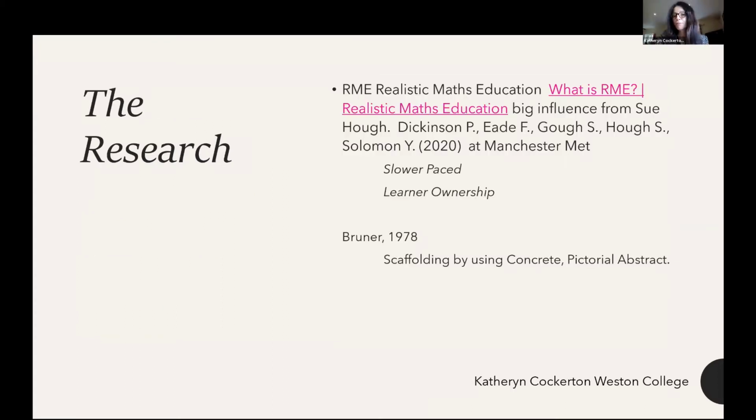So Sue Hoff from Manchester Met presented a CPD last year on contextualisation and mastery, showing the difference between the formal methods and the informal methods of working using the RME approach, realistic maths education, advocating a slower paced learning strategy. Having seen her presentation, we decided to develop our own model around context, the ratio table and problem solving. This also coincided with the CPA, which you've probably heard about today, which I certainly have, the concrete pictorial abstract described by Bruna, which is one of the key aspects to mastery approach.